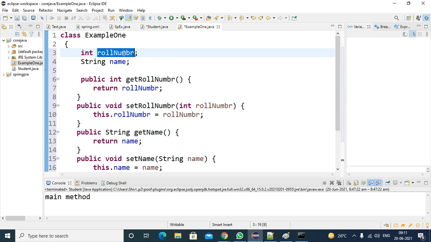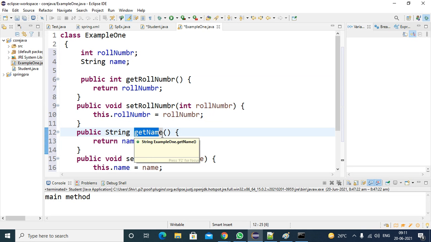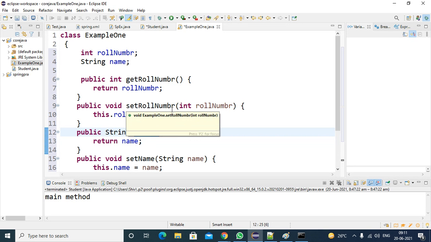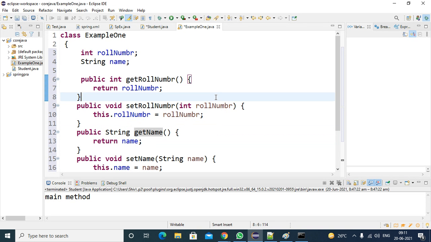For setting the roll number, the setRollNumber method is added. For getting the roll number, the getRollNumber method. The same way, for setting the name, the setName method, and for getting the name, the getName method. So this class is called a bean class. A bean class contains variables and setter getter methods. If you want to follow the bean naming conventions, the method for setting is set plus variable name, and for getting is get plus variable name. You can easily understand; if you are unable to understand also, no problem, I will discuss it at the time of beans.